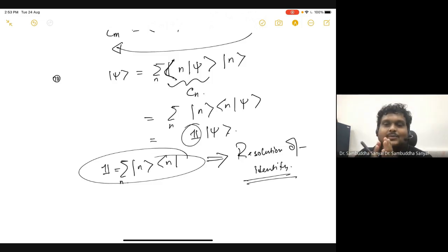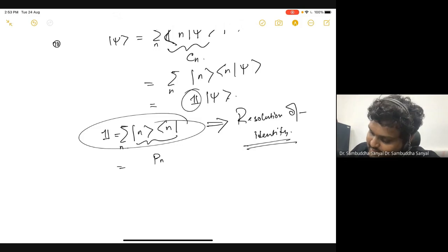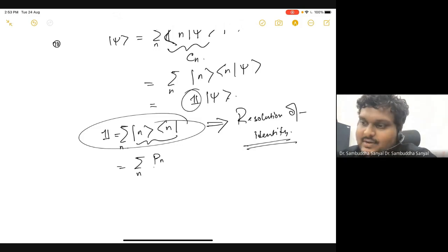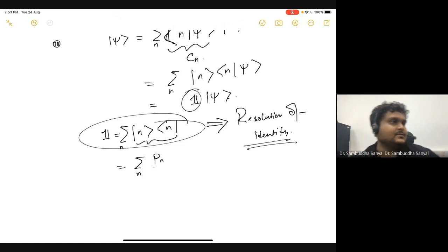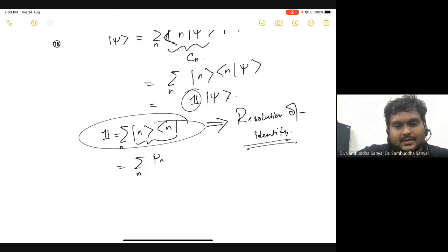Because you are breaking down the identity into these n parts of this orthonormal complete set of vectors. And this object inside, you will see, is actually a projection operator. I will explain in a moment what a projection operator is. So let me just open my notes, I need to see something. Wait, it is here in Piazza.